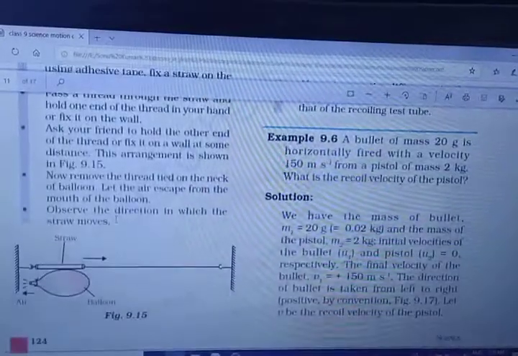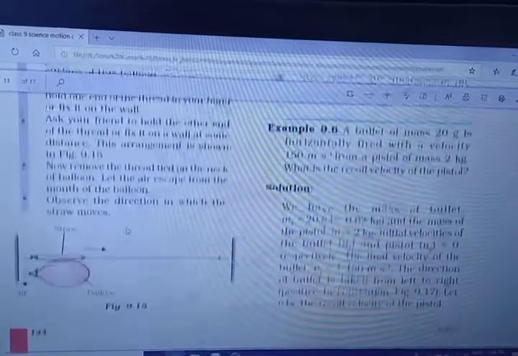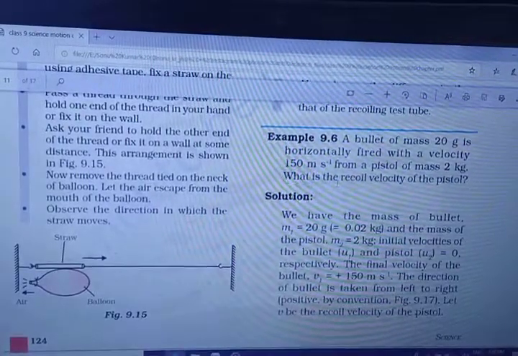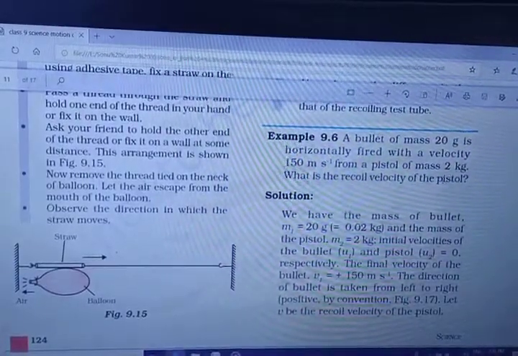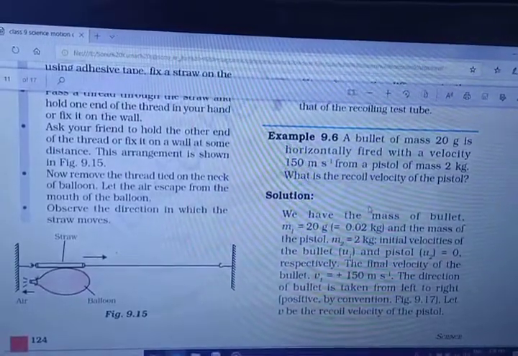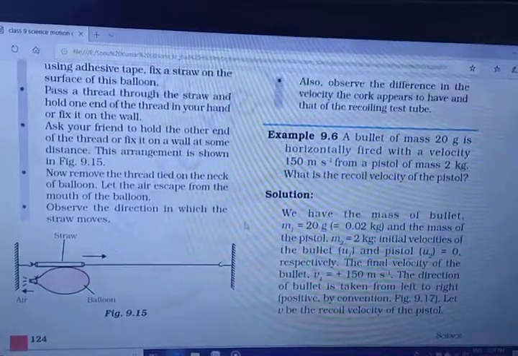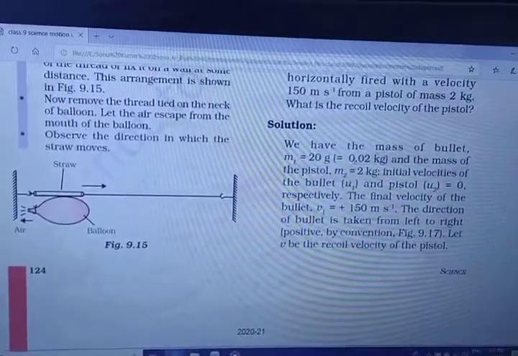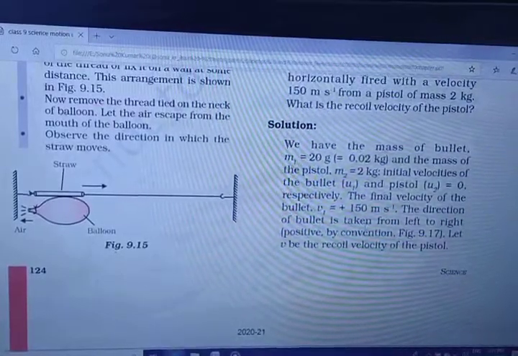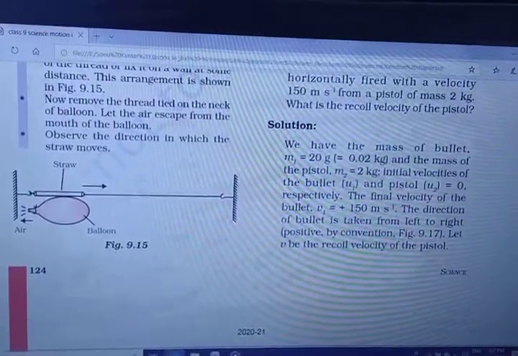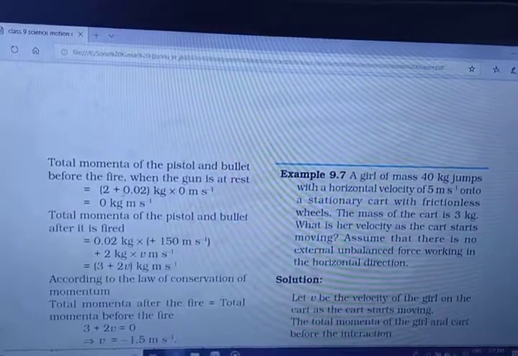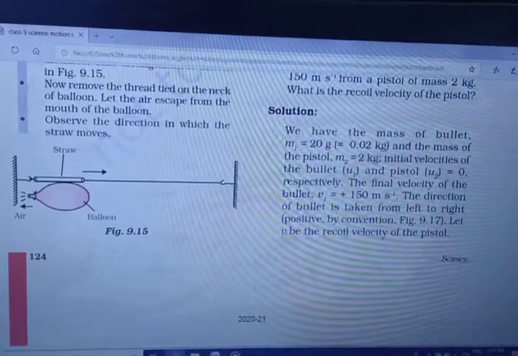Here there are some numericals. You can just go through these numericals. A bullet of mass 20 gram is horizontally fired with a velocity of 150 meter per second from a pistol of mass 2 kg. What is the recoil velocity of the pistol? So you can just see here, you have to calculate M1, U1, V1, M2, U2, V2. As you get each and every one, M1, U1, V1, you then put them into the formula. As you can see here, M1, U1, V1 are already expressed.